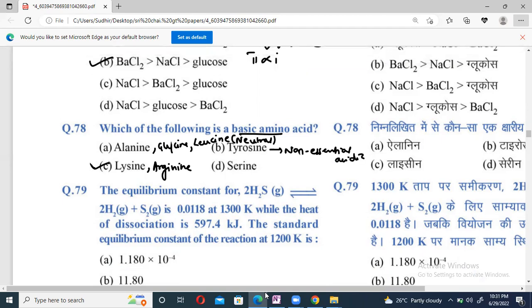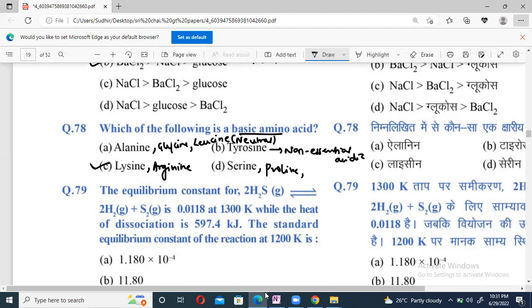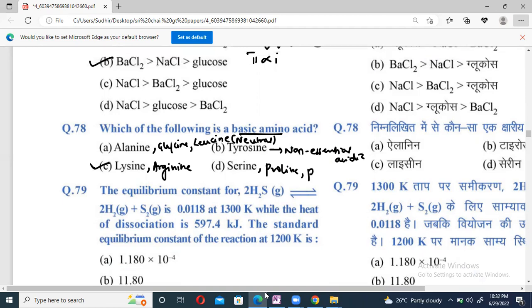Serine, I think proline, phenylalanine, right? They all are neutral amino acids. See, in neutral we have serine, proline, phenylalanine, alanine, glycine, leucine. Only lysine and arginine will come under the basic amino acids. Option C is correct.